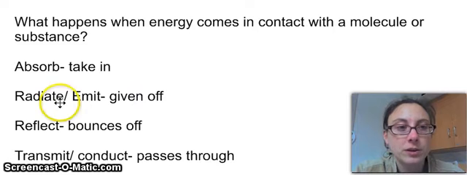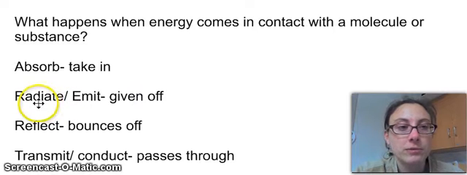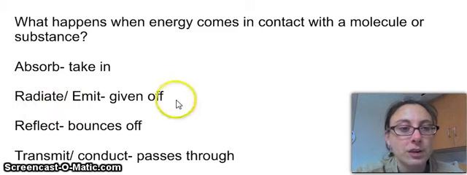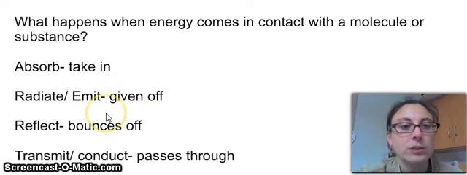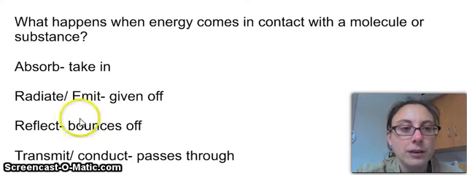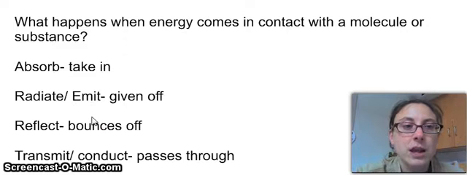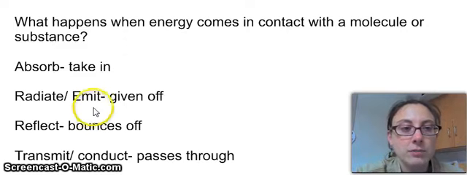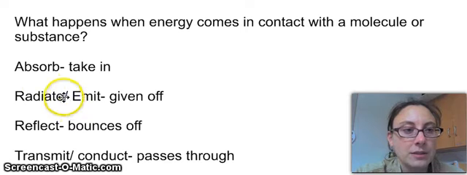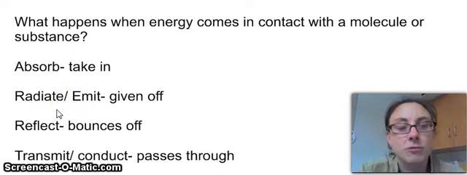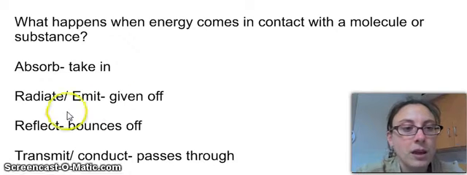Some things also could be talked about in terms of radiating or giving off energy. So when that sunlight hits your asphalt or your black shirt, that light energy gives energy to the molecules of the substance, and then those in turn emit or radiate heat energy. And this can also be coming from another substance. This is also used when we're talking about the energy originating from that thing.